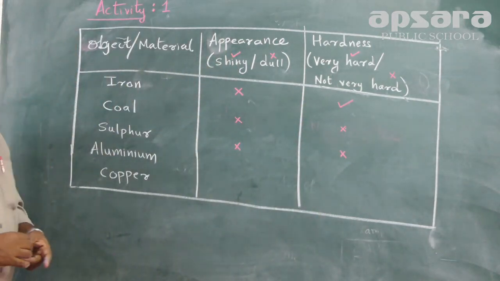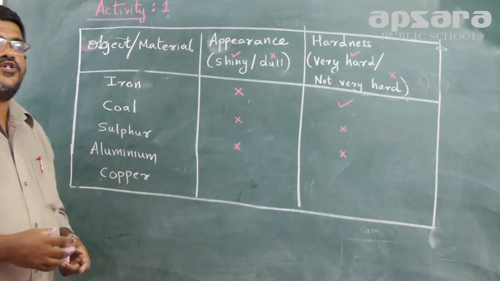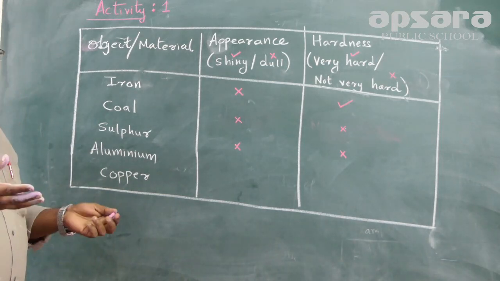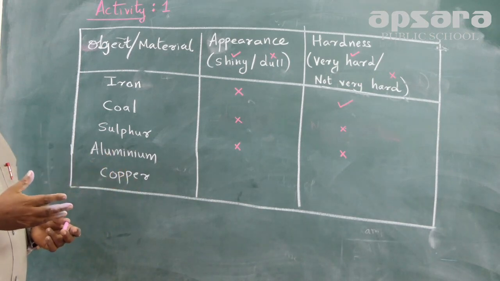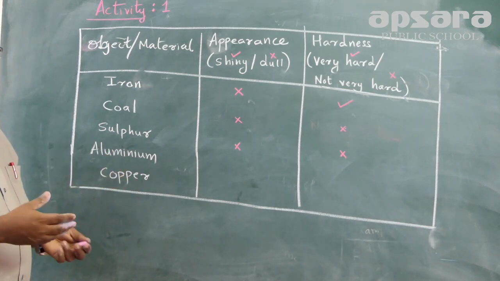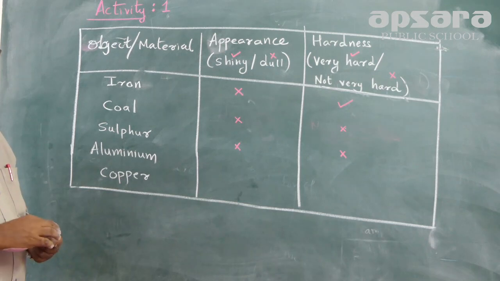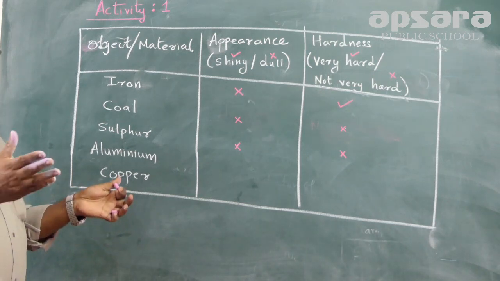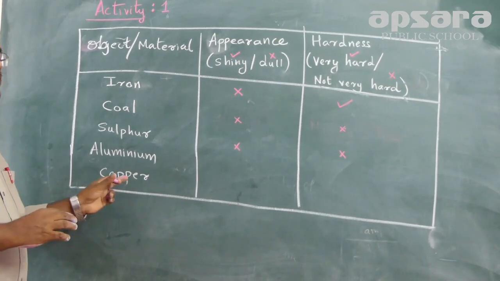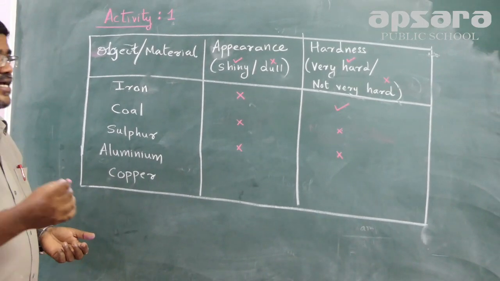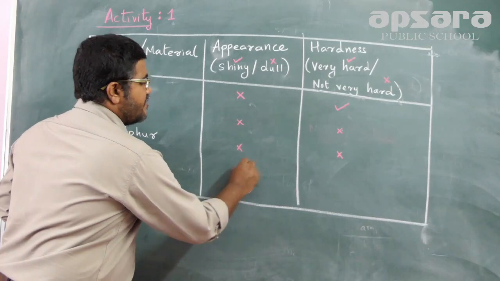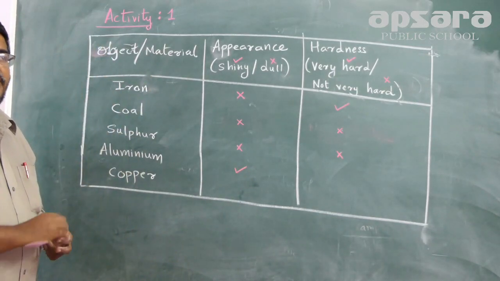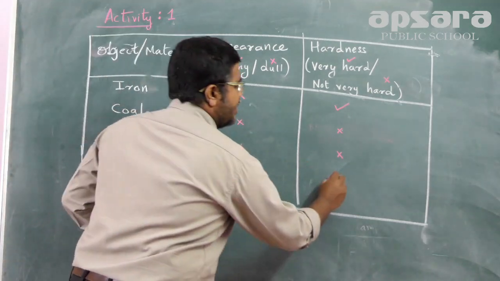Similarly, regarding aluminium, you might have seen kitchen utensils at your home that are made of aluminium. Nowadays we don't get anything in plastic, and we carry food in aluminium containers. So definitely aluminium has a shiny appearance, which is why we put a tick here. Regarding hardness, aluminium is very hard. It doesn't break very easily.